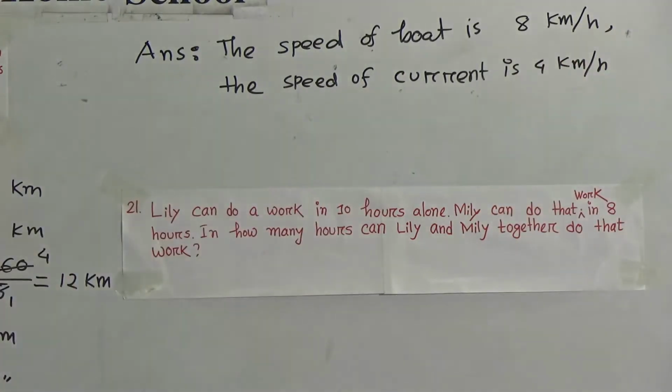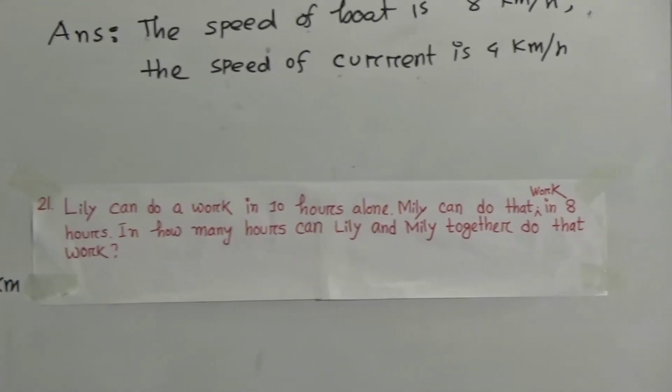Okay, the speed of current is 4 kilometer per hour. Okay, this is our required result. Now I will solve question number 21.